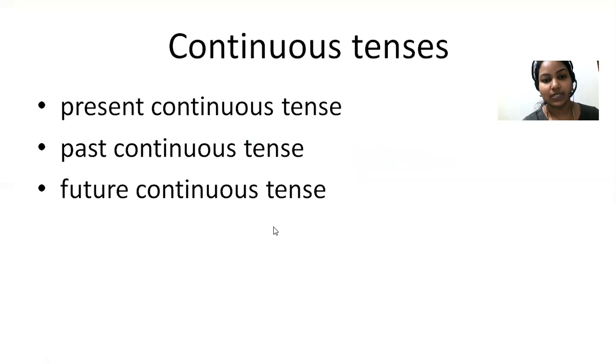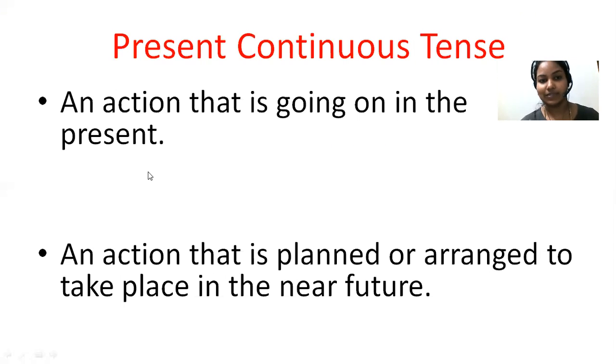So let's start with continuous tense. As I told earlier, we have present continuous tense, past and future continuous tense, or progressive tense. First, let's get started with present continuous tense. So what is present continuous tense? The action which is happening now, at this point of time. I'm teaching, isn't it?